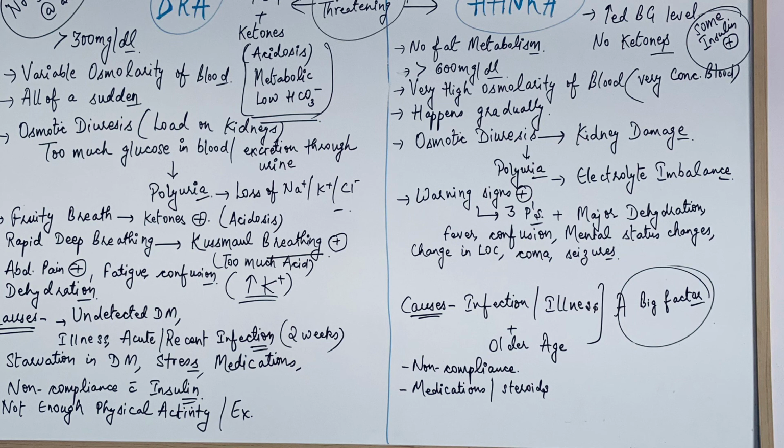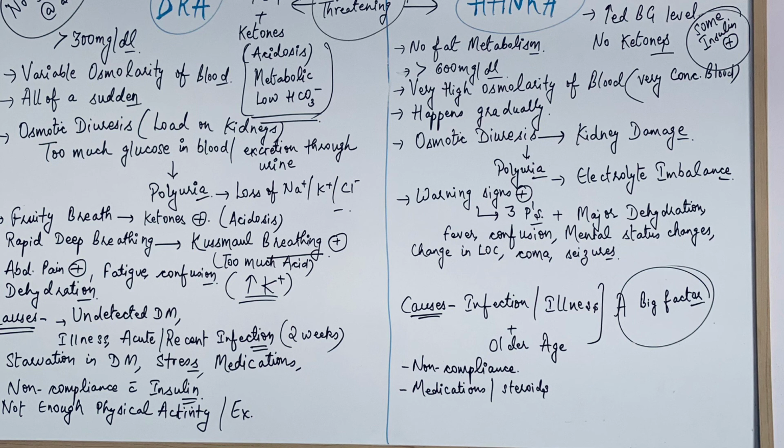Other causes can be increased stress levels, some medications like steroids and thiazide diuretics, and non-compliance with insulin. The patient is not taking insulin as required, he is taking less than required, and not getting enough physical activity or exercise. So all these conditions can lead to DKA.